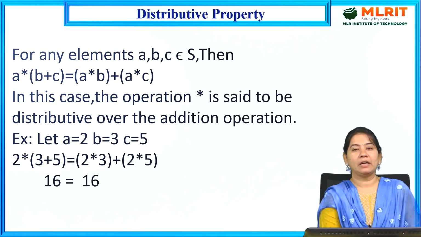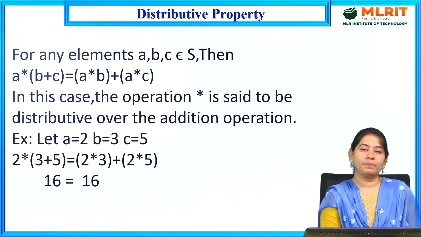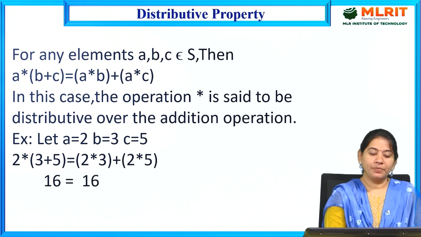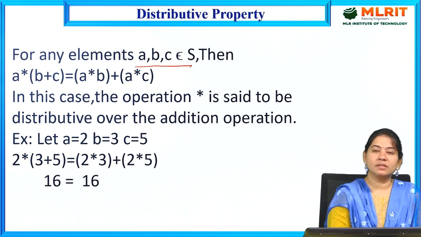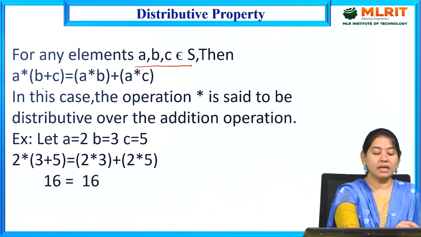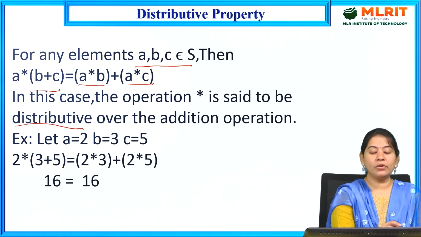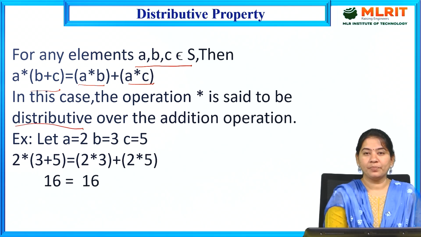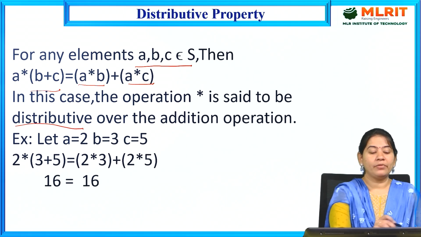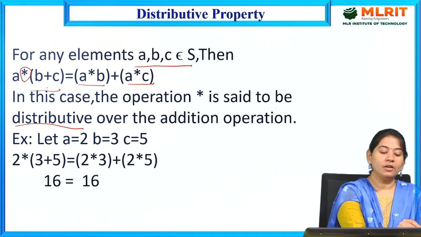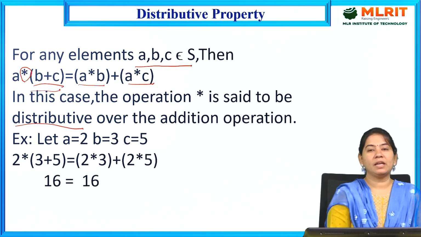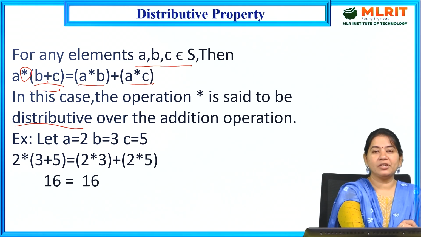Next, we also have distributive property. So what is meant by distributive property? For any element A comma B comma C belongs to S, then A star B plus C is equal to A star B plus A star C. In this case, the operation star is said to be distributive over the addition operation. So here, distributive over addition means we are distributing this A to both the elements which are there in the brackets. Means this is an addition. So distributive over the addition we are doing here.